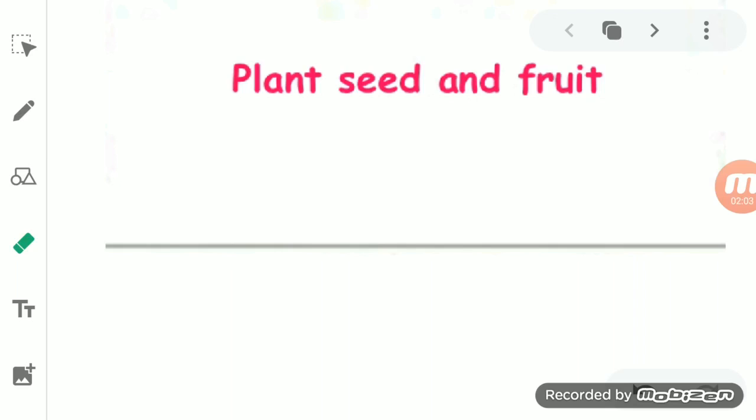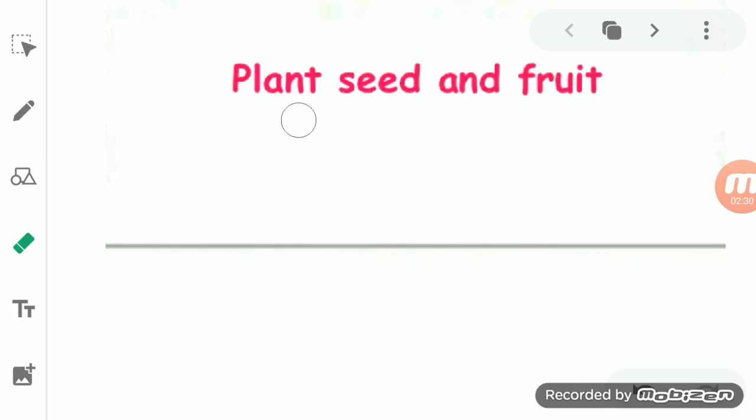Then the tube-like structure, which is known as style, connects the stigma to the ovary. And finally the swollen base of the female part of the flower, the pistil, is the ovary. An ovary consists of a very small egg, that is known as ovule.